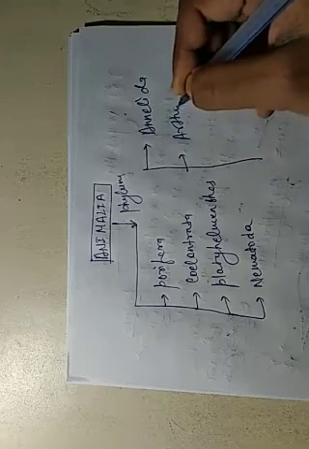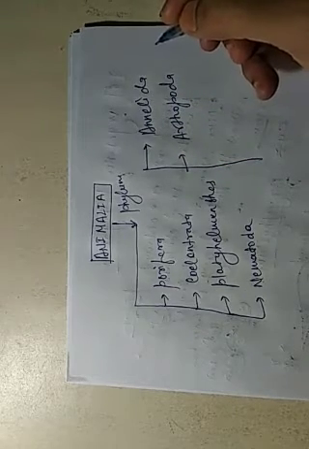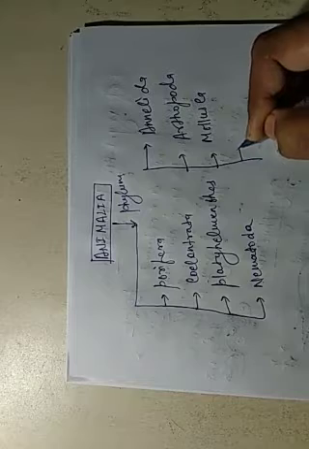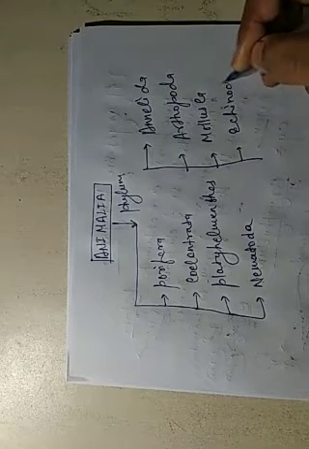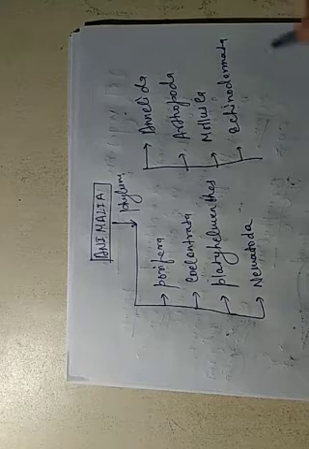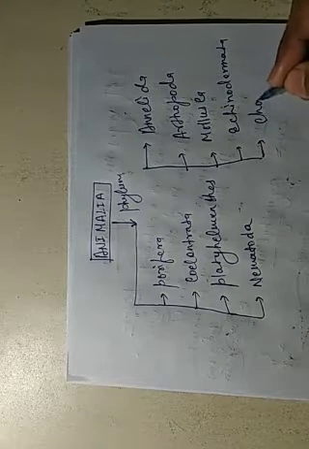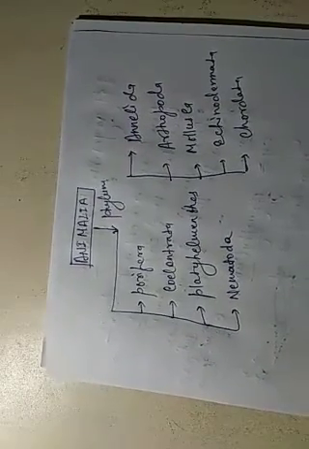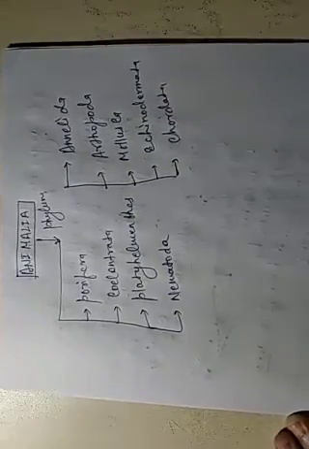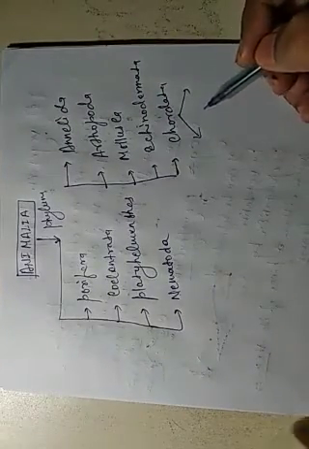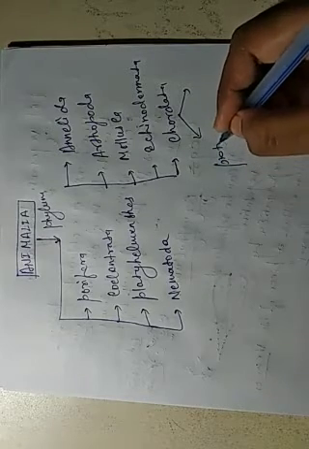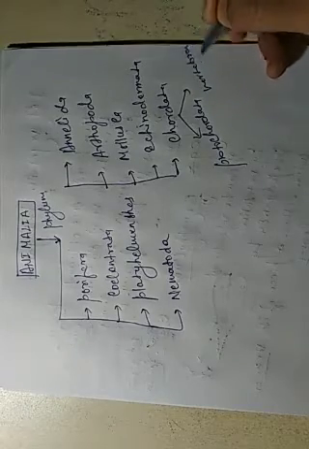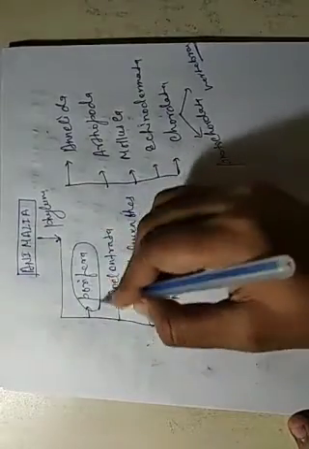Then Arthropoda. Mollusca. Echinodermata. Chordata. And Chordata is also divided into Protochordata and Vertebrata. So let us come to the first phylum, Porifera.